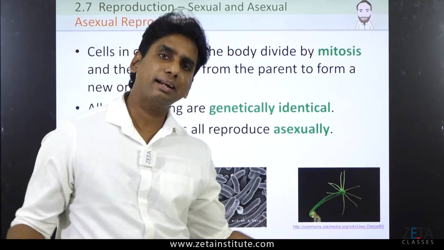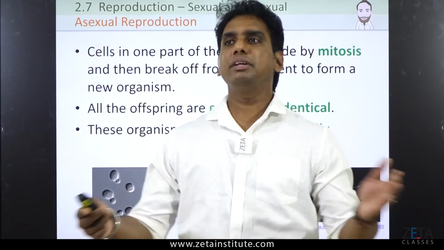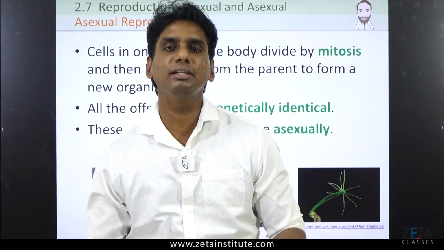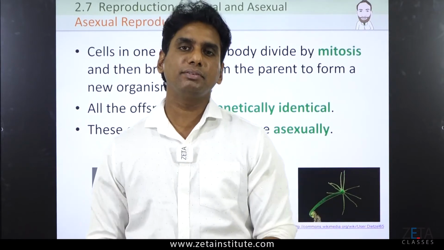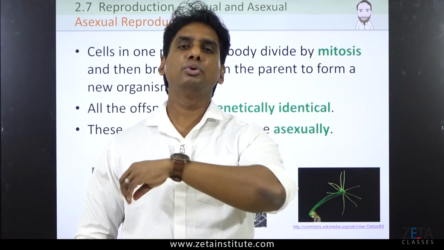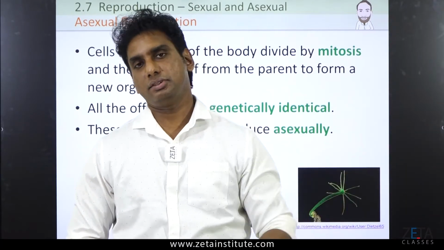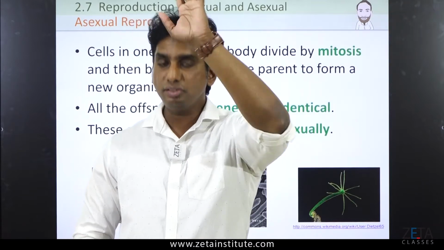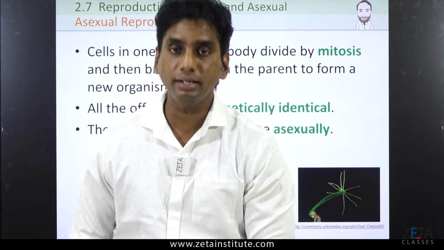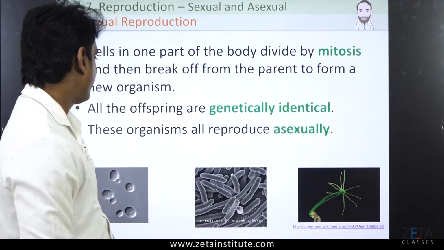That means there is no contact between male and female. There is no sexual activity happening between them. There is no mating happening between them. One organism is multiplying into that many numbers. How much you want? Hundreds, thousands, millions of copies of an organism can be produced by asexual reproduction.